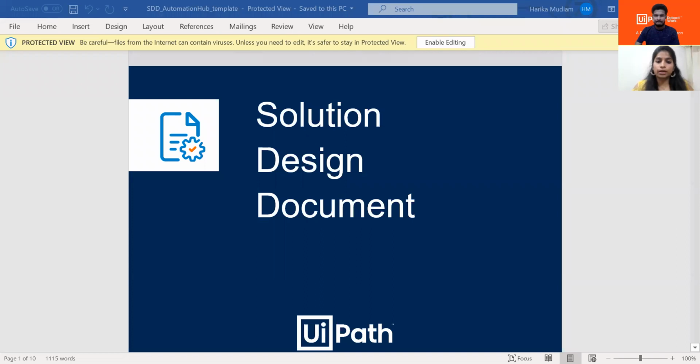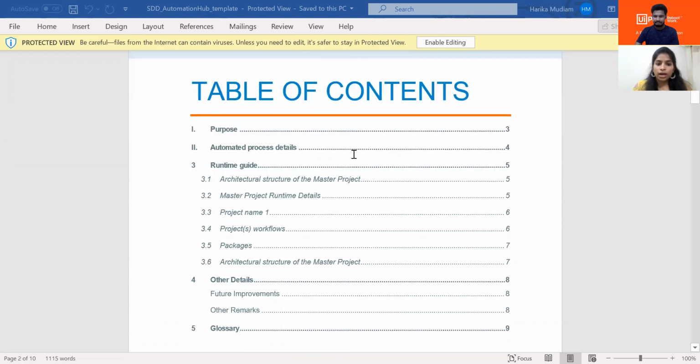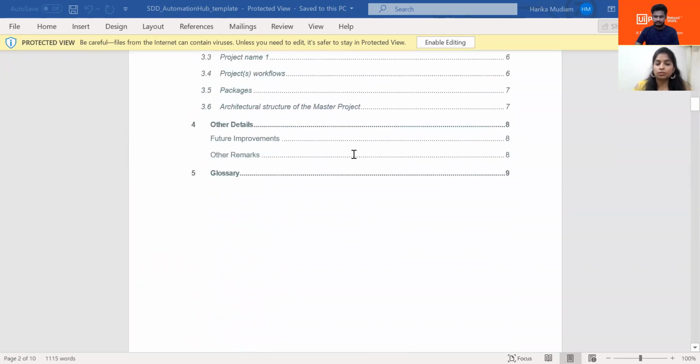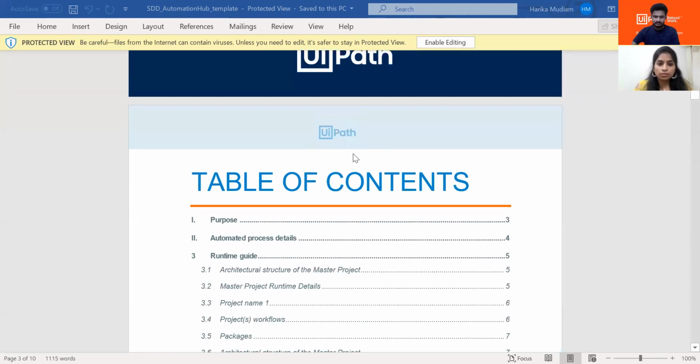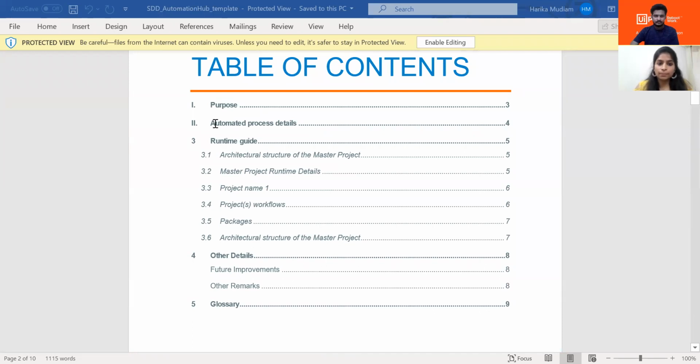First of all, this is the template that was provided by UiPath for all the people. They can use this template. It's just a rough template, like a box. You can put in all the information from your process into this, and that will help you. I will give you this template also, or else you can find it in the solution architecture certification, but I will provide you this template as well. If you see the contents, we have the purpose, automated process details, runtime diagram, and other details.